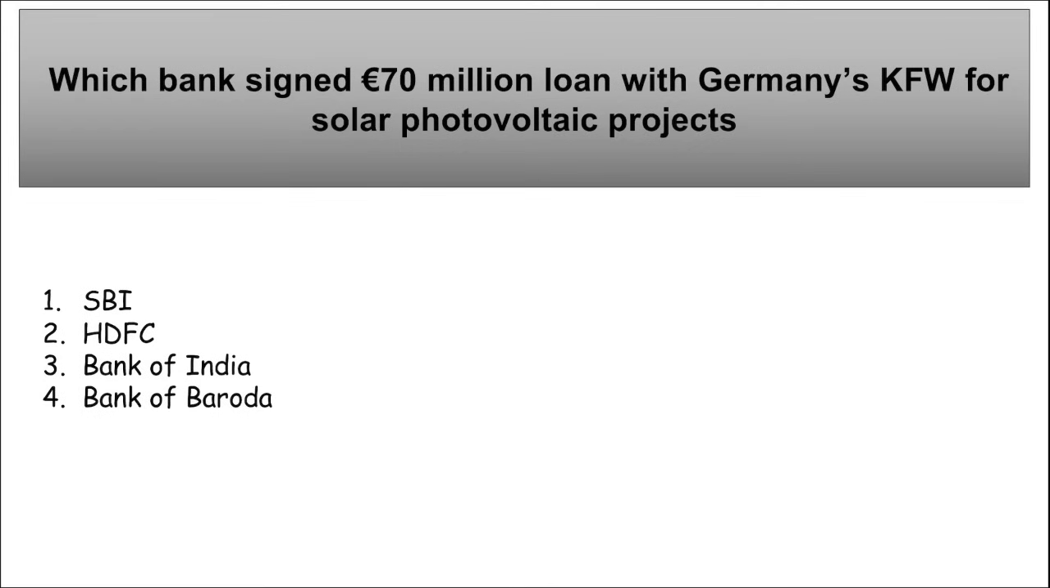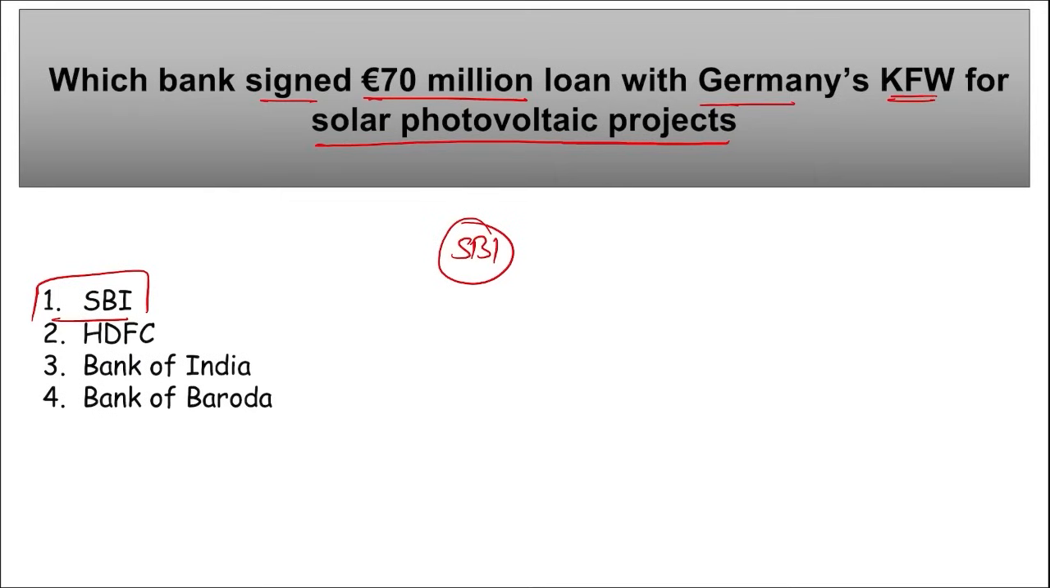Moving on. Next, which bank has recently signed a 70 million euro loan with Germany's KfW for solar photovoltaic projects? It is State Bank of India, SBI. They recently signed a 70 million euro loan with Germany's KfW for solar photovoltaic projects. This agreement was signed in IFSC, GIFT City, in Gandhinagar, Gujarat. And remember, this is in line with India's commitment made at COP28.